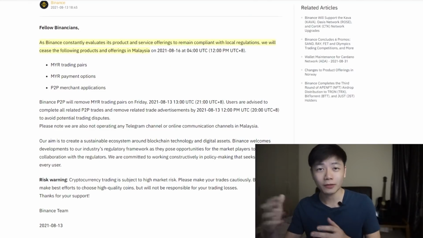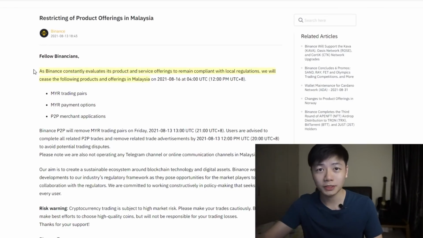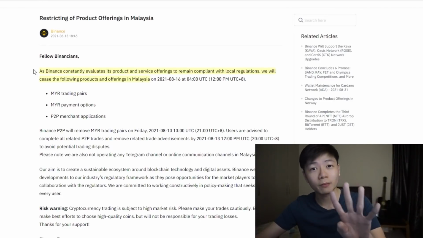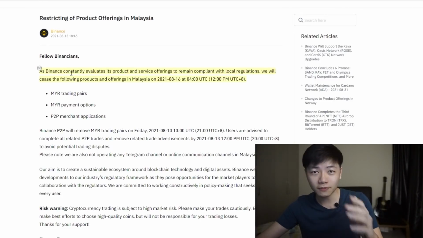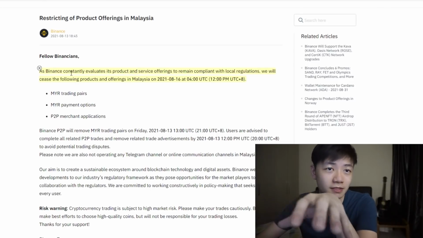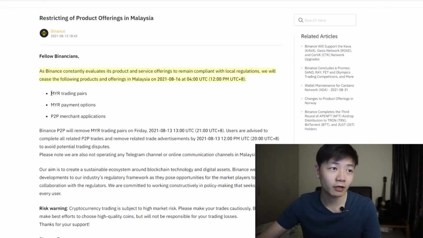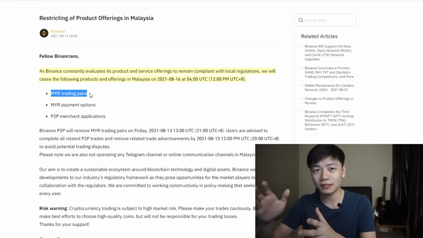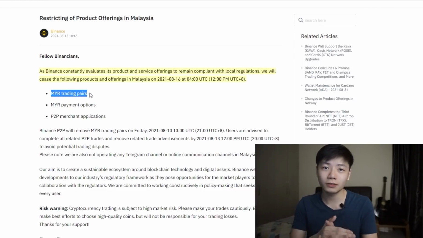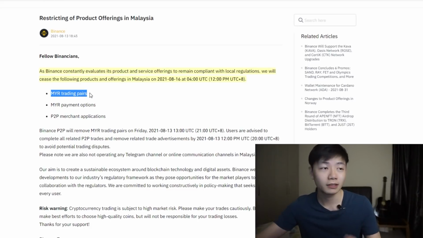Okay, let's start by having a quick look at the most recent Binance issuance. So I don't want to bore you guys with too much details, but there are essentially four major points over here. So the first major point is that Binance is actually going to remove a few of these Ringgit features. So three main features. The first one would be MYR trading pairs. If you've ever seen things like BTC/MYR, you'll most likely have seen a trading pair. So those things are going to be banned starting from now on.